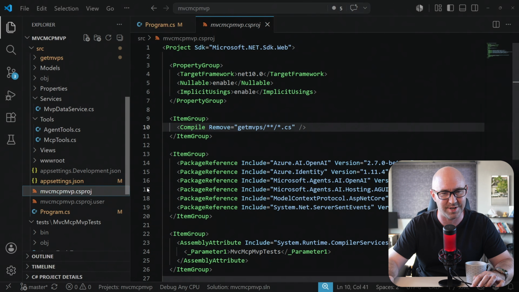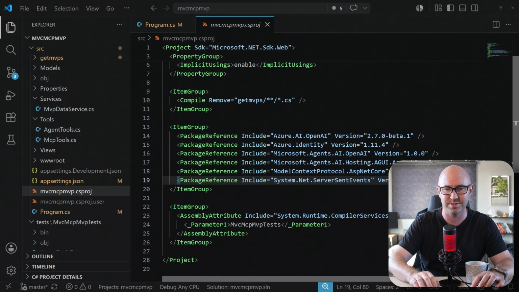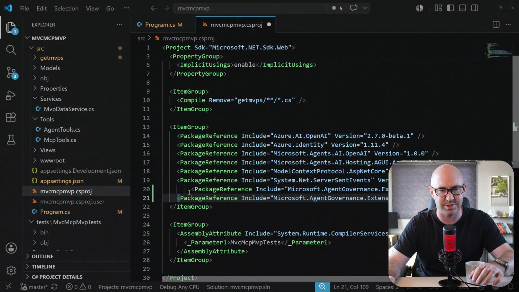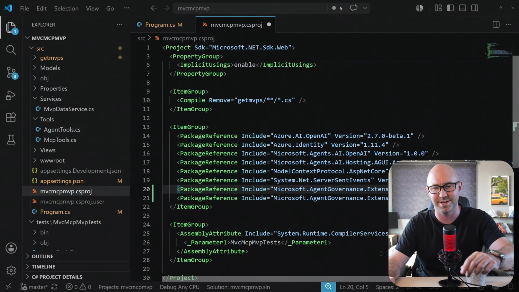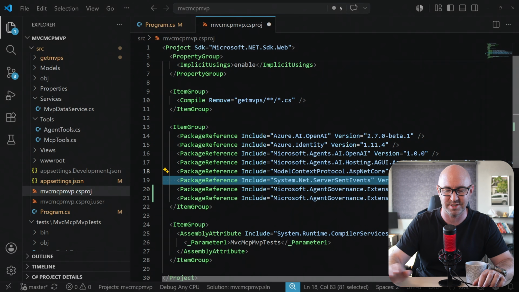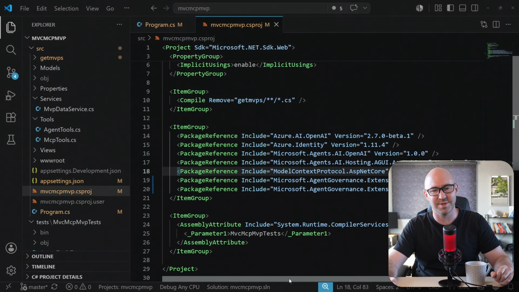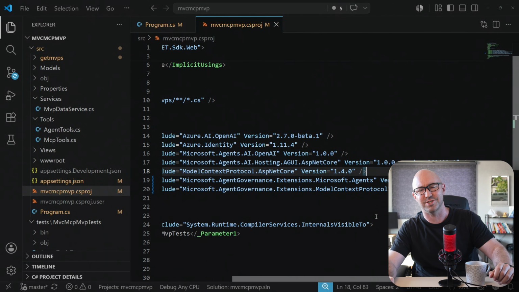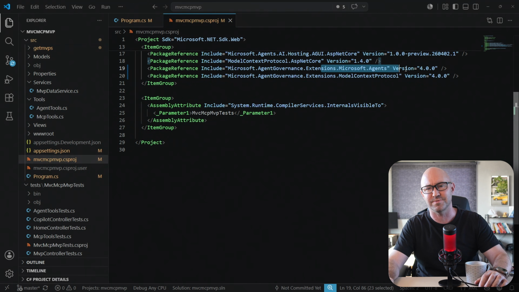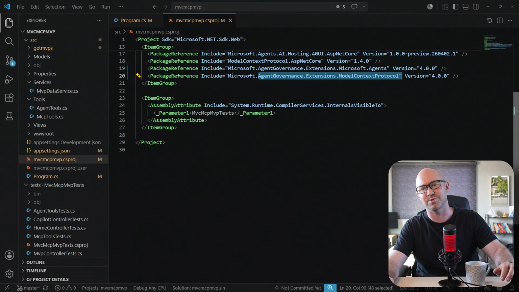First thing we're going to do is include the new packages here. These are an extension for the agents, and we're also going to add the MCP server one here. We'll fix the MCP server later. We can get rid of this server sent events. Don't need that. Those packages are Microsoft Agent Governance Extensions, Microsoft Agents, Agent Governance Extensions Model Context Protocol.